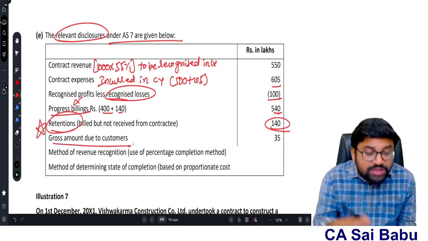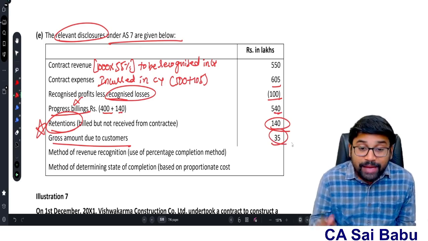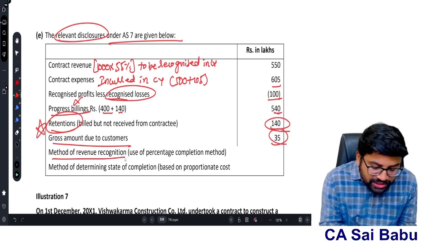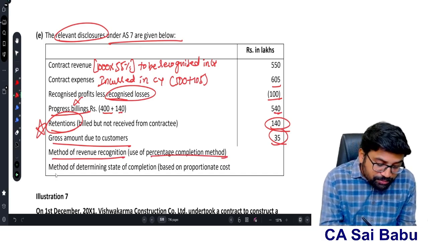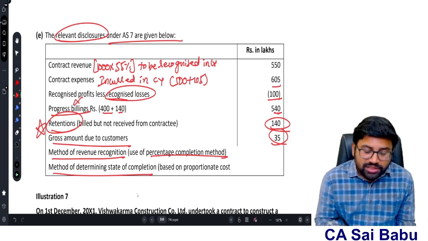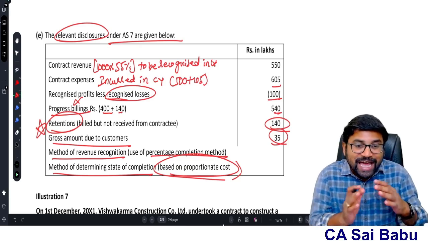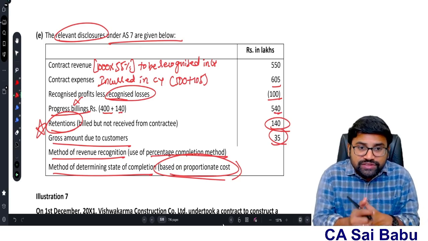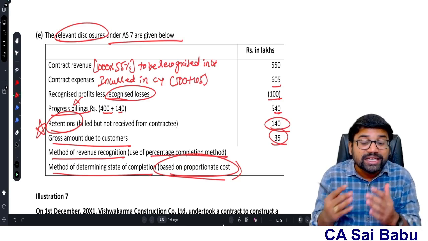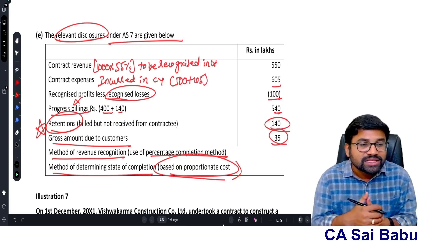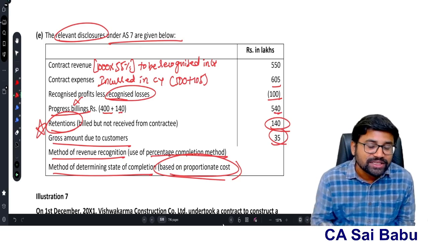And what is the gross amount due to customers? 35 is the gross amount due to customers. Apart from this, sir, we need to show the method of revenue recognition: the percentage of completion method we followed here. And what is the method to determine the percentage of completion? We followed the proportionate cost method. You understand, sir? Because as per accounting standard 7, we need to disclose the method of revenue recognition. Here the revenue recognition method is the percentage of completion method. To determine the percentage of completion, we ascertained it based on cost incurred.